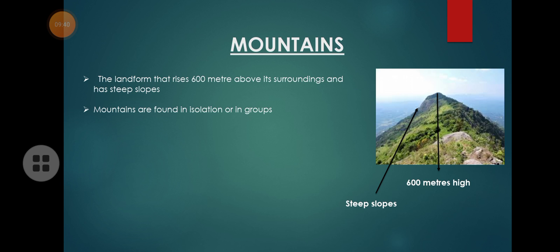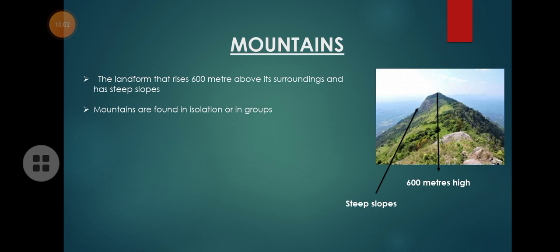It is a landform. A mountain is a landform, a solid surface that rises 600 meters above its surrounding and has steep slopes. So what is a mountain? It is a landform that rises 600 meters above its surrounding.